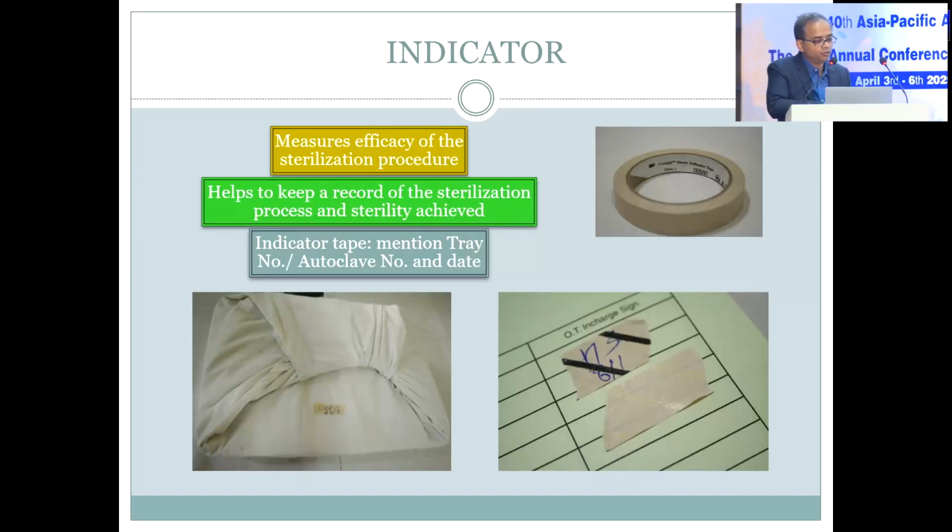Indicators we use, just a few minutes, 1 minute more. They measure the efficacy of the sterilization procedure and help to keep a record of the sterilization. So these indicators are important. There are different types, so we use different types of sterilizers.